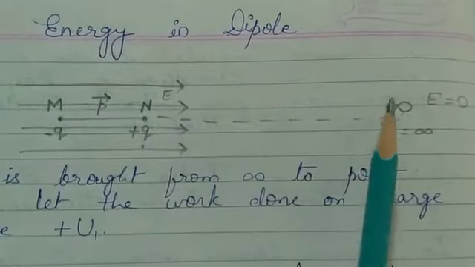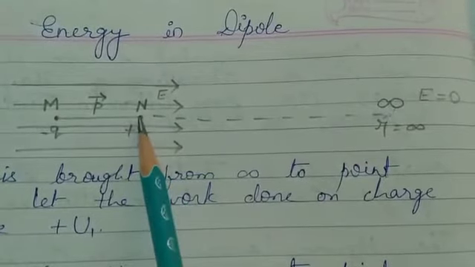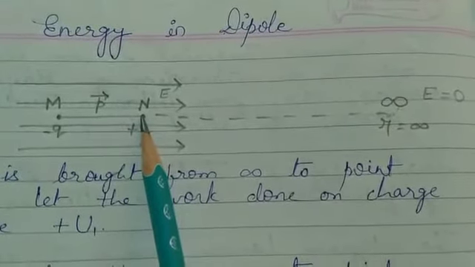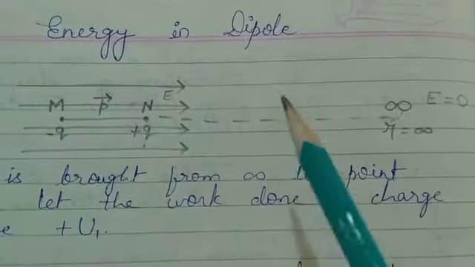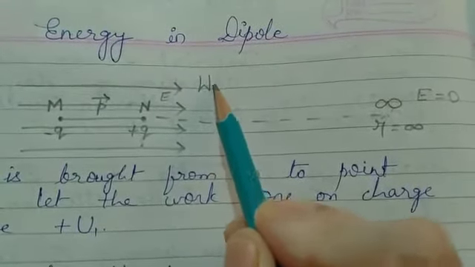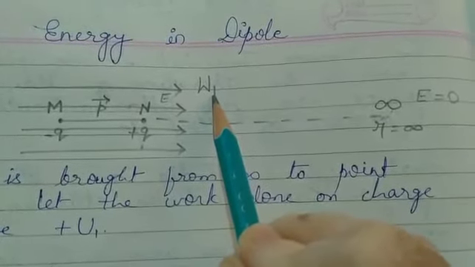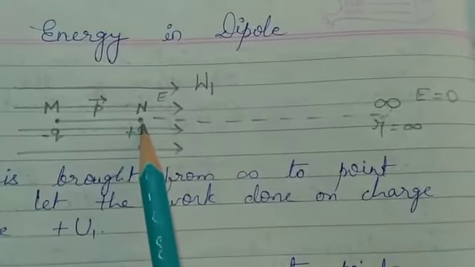In bringing the plus q charge from infinity to a point N, we have done some work. Suppose we have done work W1, and this work is stored in the form of potential energy in this plus q charge.